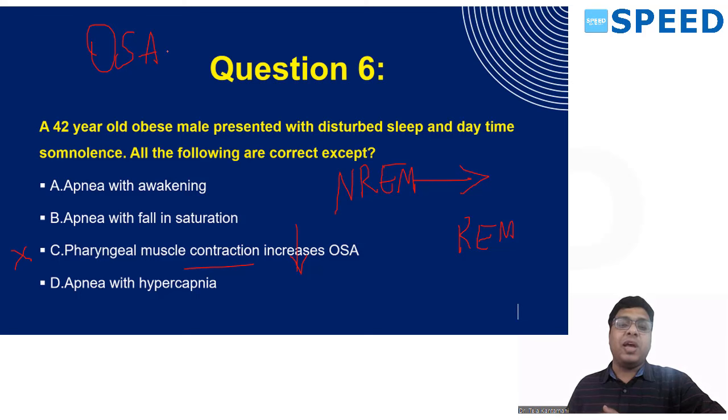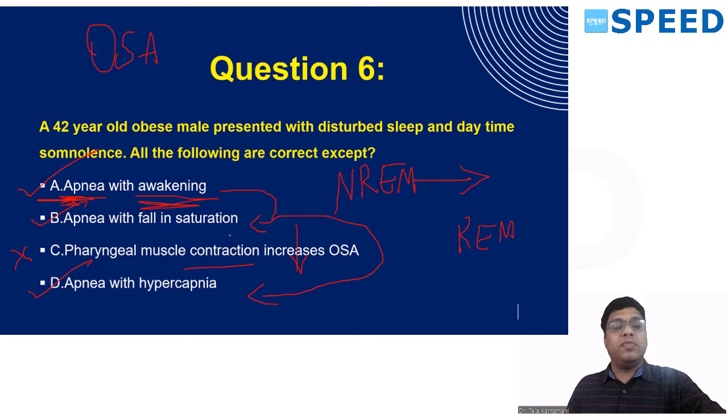There will be apnea because of pharyngeal muscle relaxation which happens in REM sleep, followed by normal NREM sleep with contraction where there is decreased OSA. So the patient will have apnea because of obstruction and he will get awakened. Before awakening, there will be a fall in saturation and buildup of carbon dioxide. So options A, B and D are related with OSA.